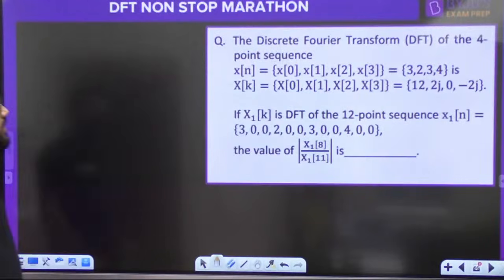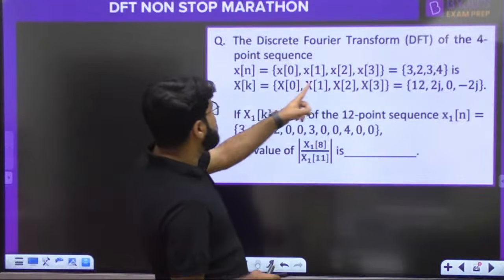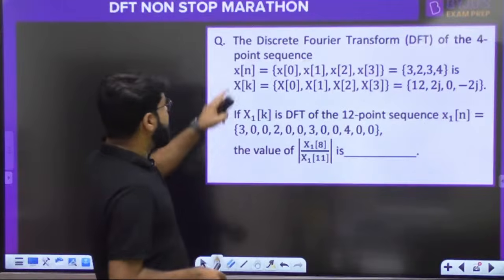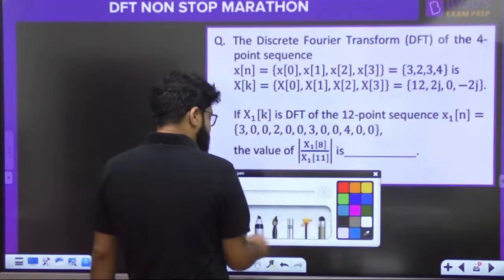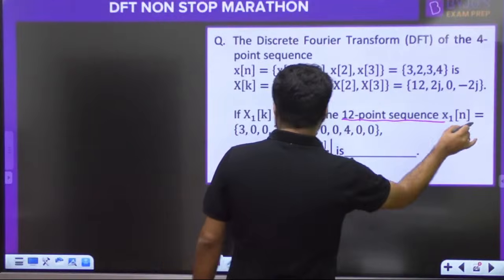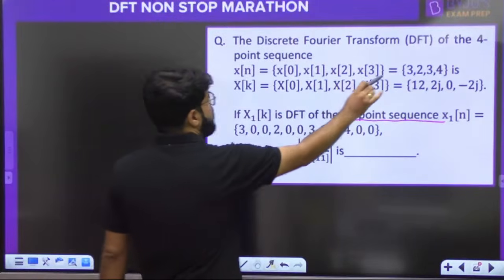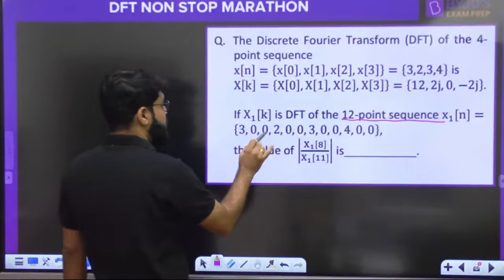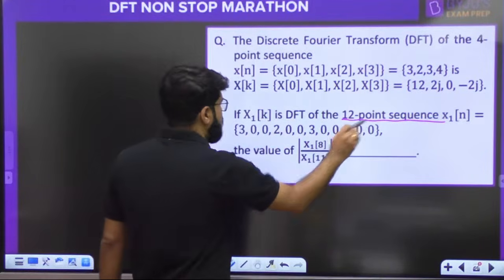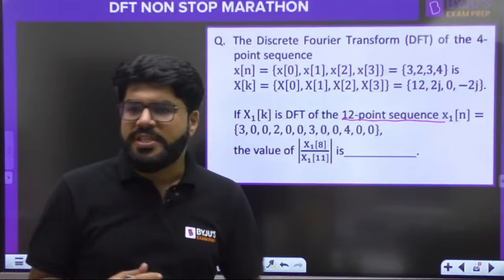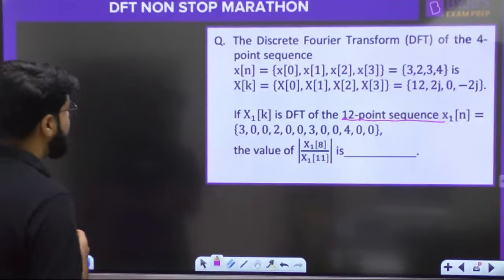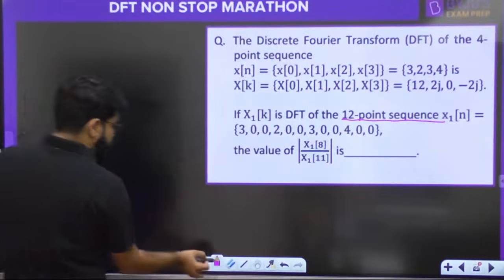The discrete Fourier transform DFT of the 4-point sequence is given to you. Okay, x(n) and X(k). If X1(k) is the DFT of the 12-point sequence x1(n) equal to, देखो, 3 2 3 4 is x(n), then 3 0 0 2 0 0 3 0 0 4 0 0. First of all, in this question, now one more new concept I will teach you. What is the x1(n)?